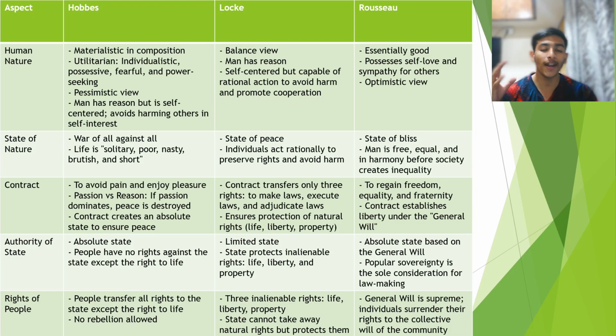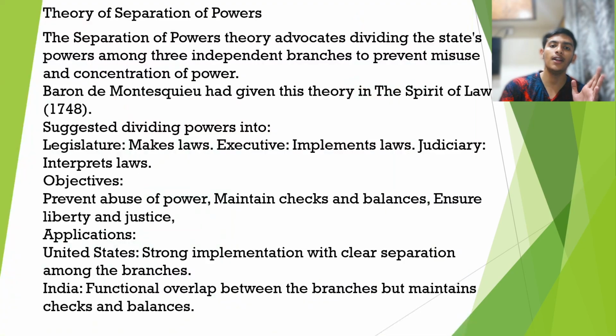So what were the rights of the people in Rousseau's case? The general will of a person is supreme. Individuals will surrender their rights to the collective will, to make a collective will of the community. This is basically the social contract theory in detail.